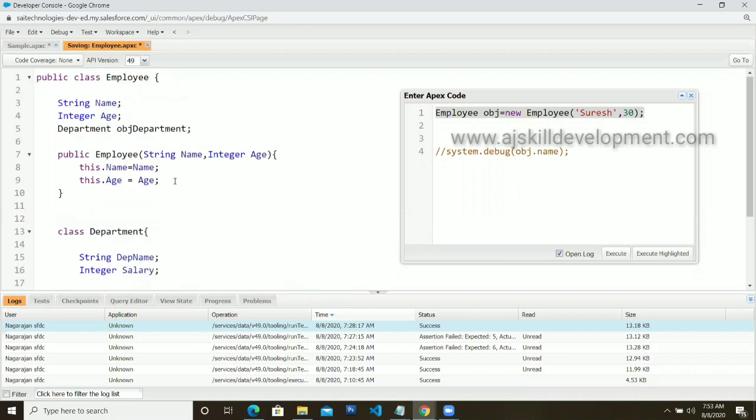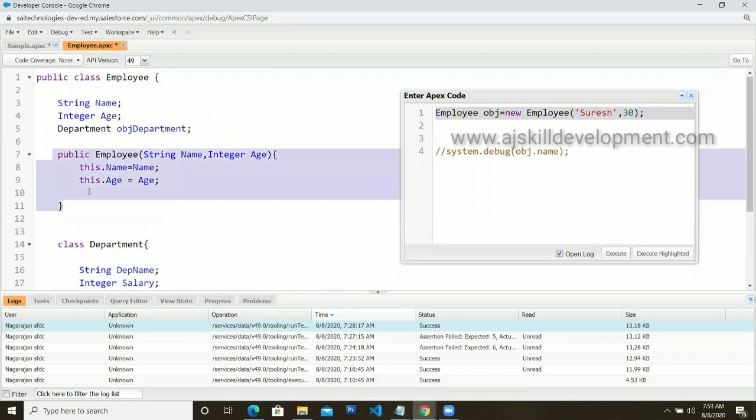I haven't initialized it. So I'm going to initialize it here, because when you create the object at this particular junction, this particular constructor will be called. So from inside the constructor, I'm going to create the object. So objDepartment is equal to new. What is your class name? Your class name is Department. So you can do it like this.